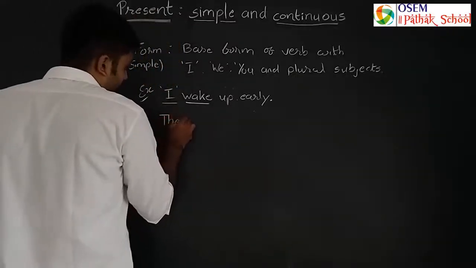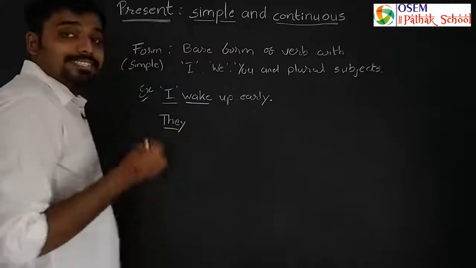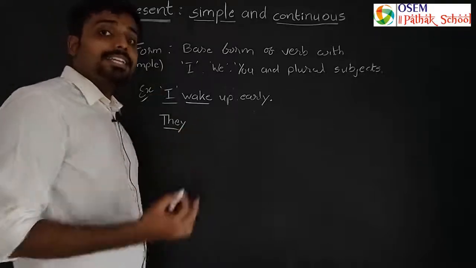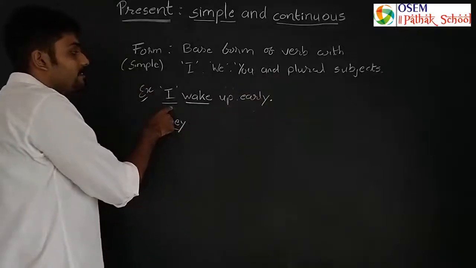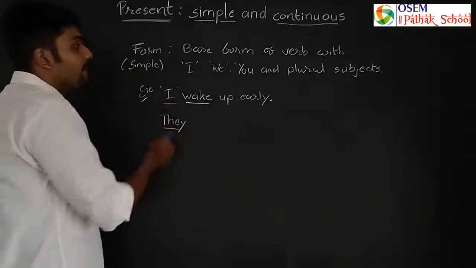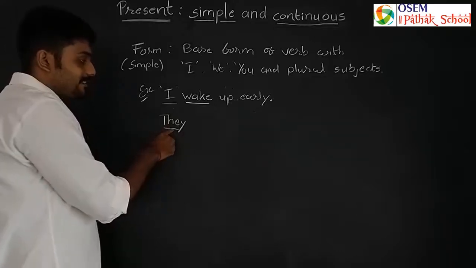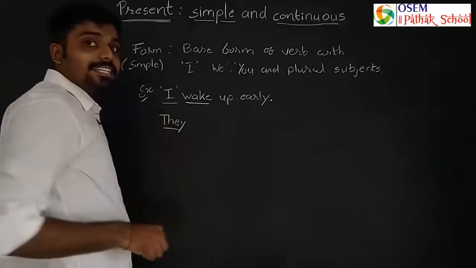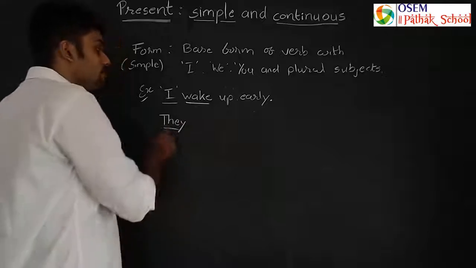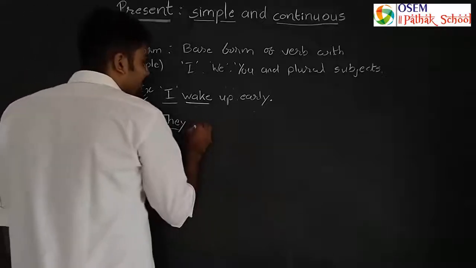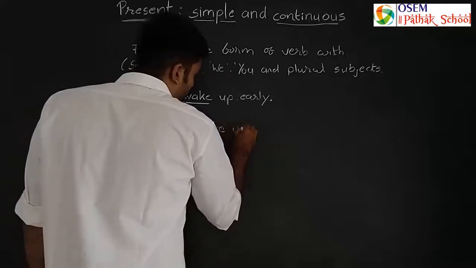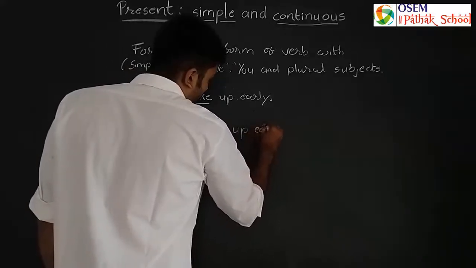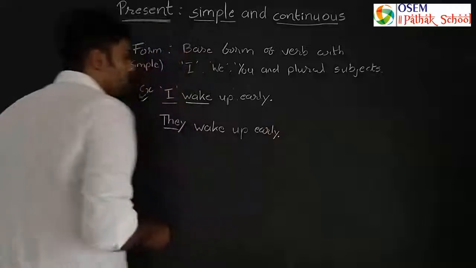If I say there, so there means there are many, so more than one, so it is a plural subject. So here the subject was I, यानी कि मैं, and here the subjects are there, यानी कि more than one, so it is a plural subject. So likewise, they wake up early.